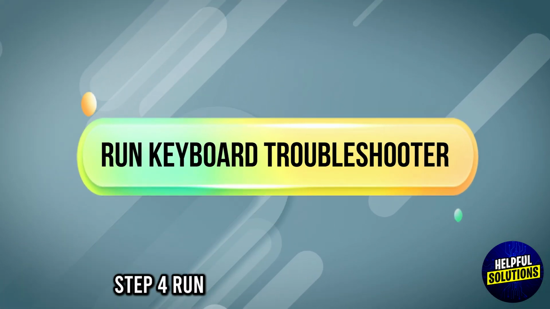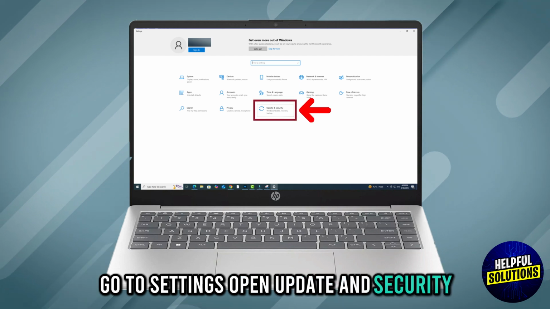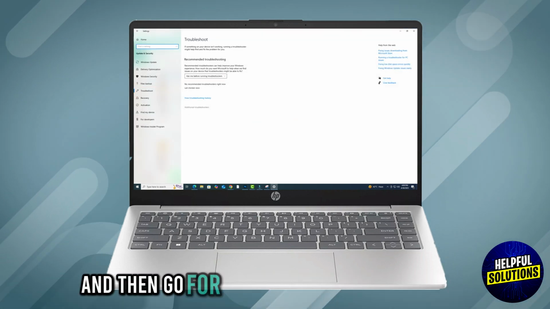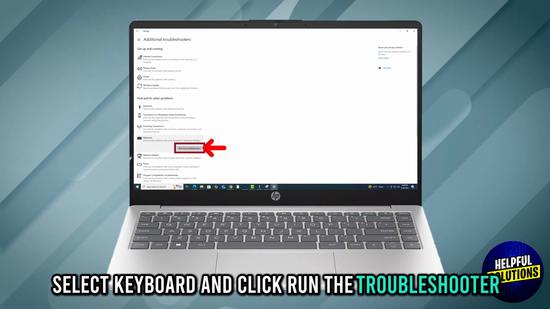Step 4. Run Keyboard Troubleshooter. Go to Settings, open Update and Security, then Troubleshoot and then go for Additional Troubleshooters. Select Keyboard and click Run the Troubleshooter.